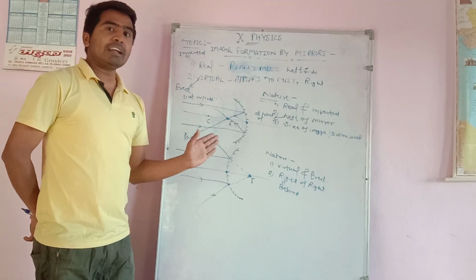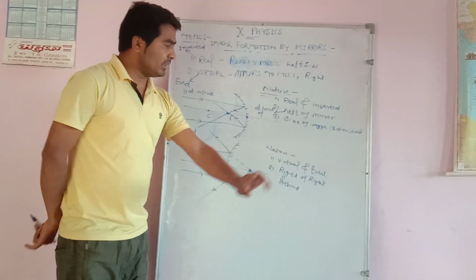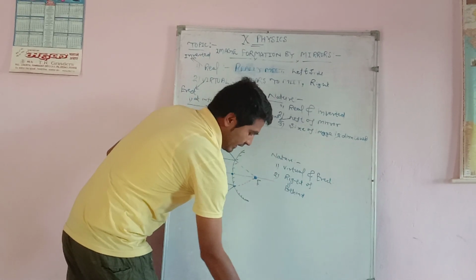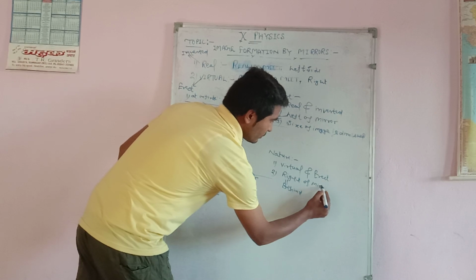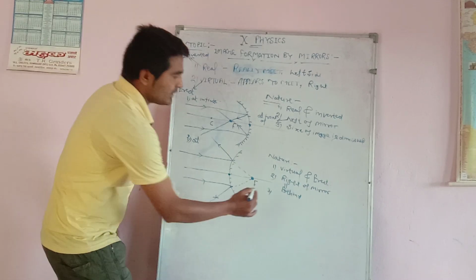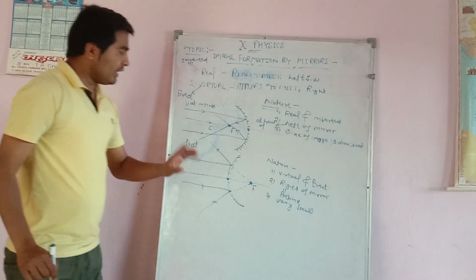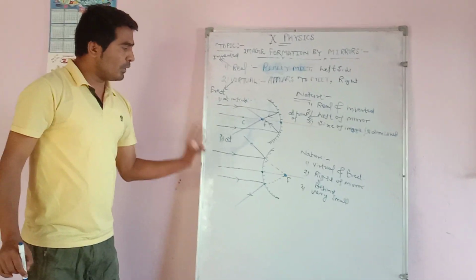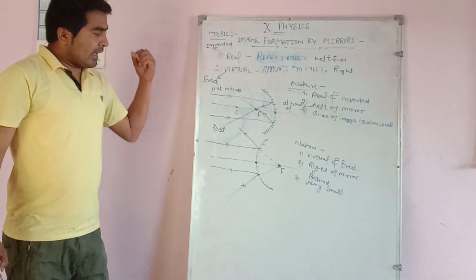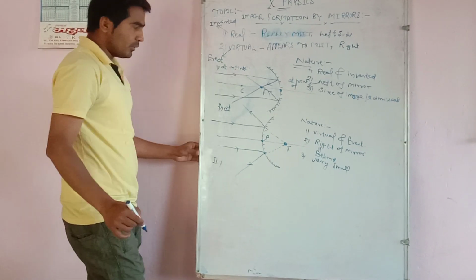And a virtual erect image is always formed behind the mirror. Behind the mirror means right of the mirror. And the size of the image, in case of a convex mirror, is again diminished, meaning very small. You can write diminished or very small. Dear student, in case of a convex mirror, we take our object at only two places. First is at infinity, and second is any point from the pole.